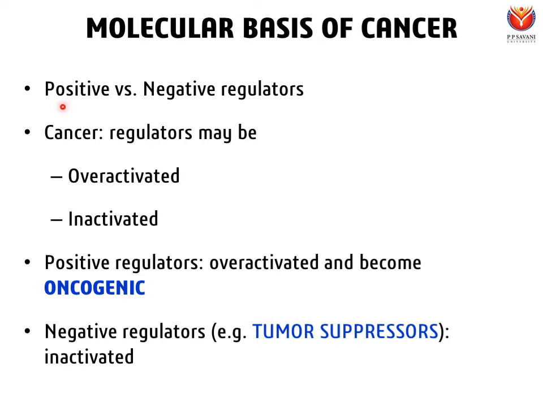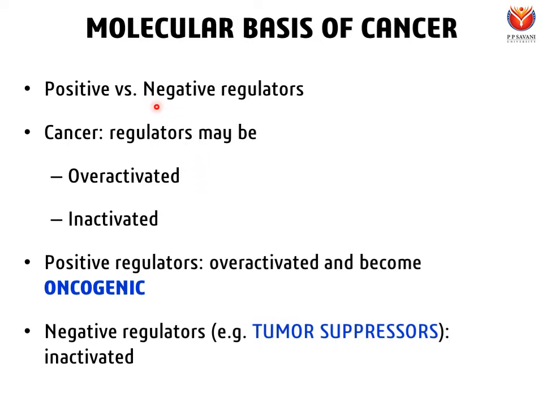These mutations can either make a positive regulator overactivated or a negative regulator inactivated. So what does that mean? If you remember, the role of a positive regulator is to promote cell division. And if it is overactivated, then it will promote cell division in an uncontrolled way and the cell will keep on dividing without any check or inhibition.